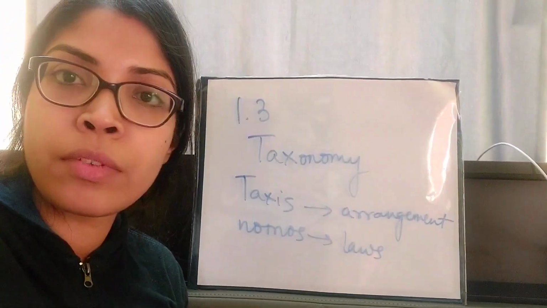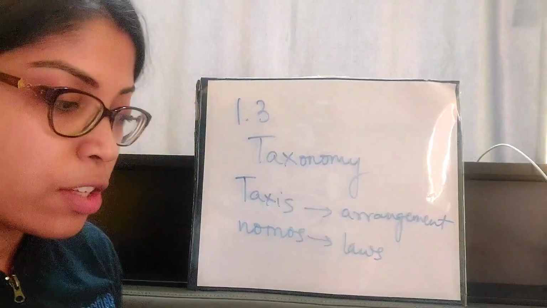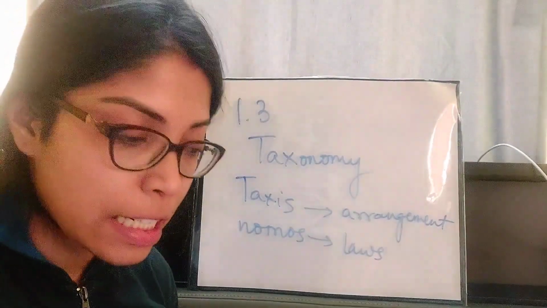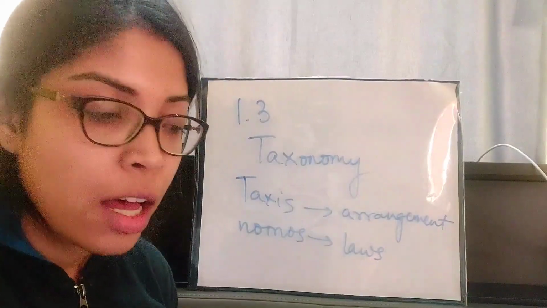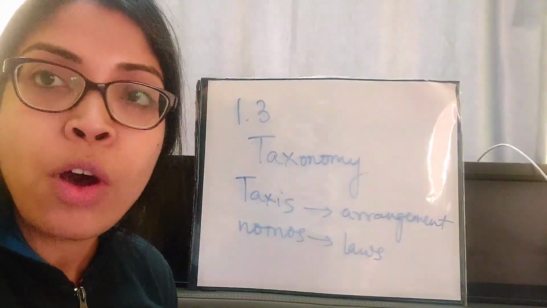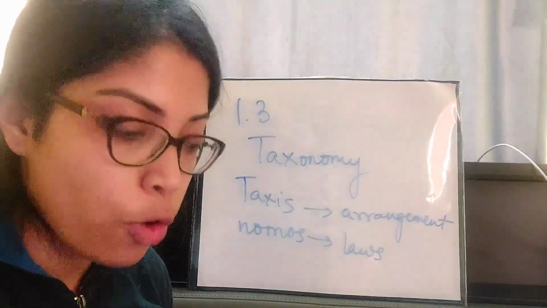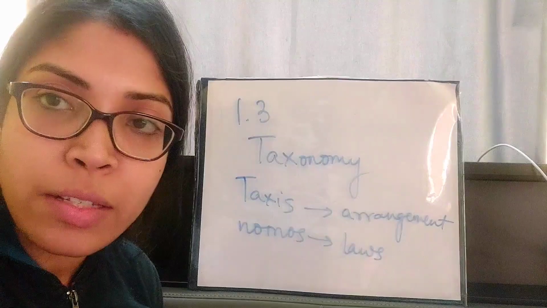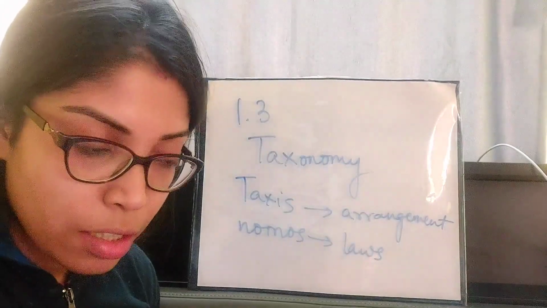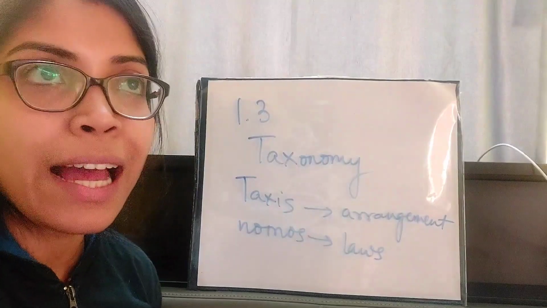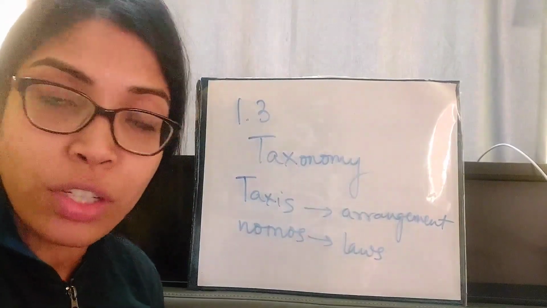We can define taxonomy as the branch of biology that deals with the study of principles and procedures of classification, nomenclature and identification of organisms. So every organism that is there on this earth has to be properly identified, looking at their unique characteristic features.